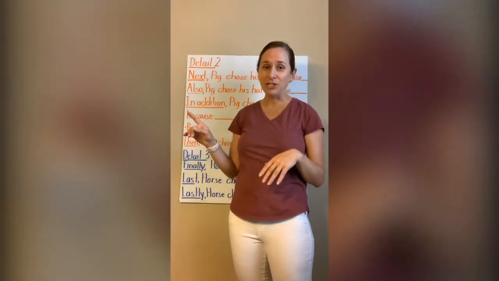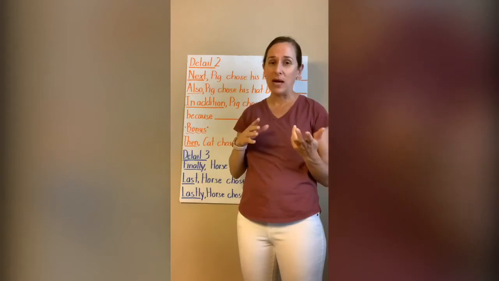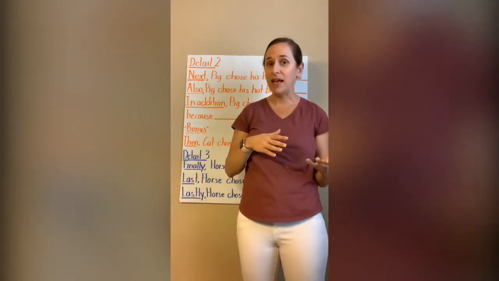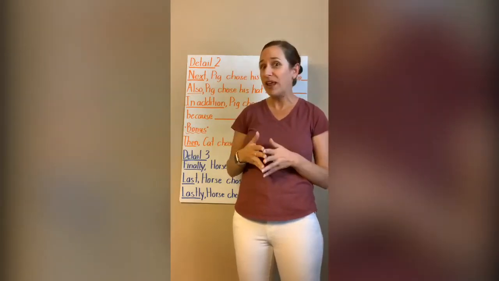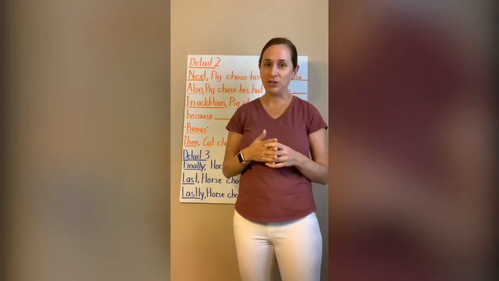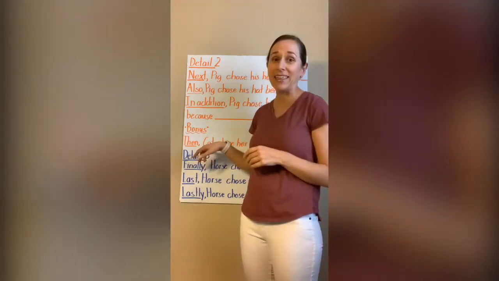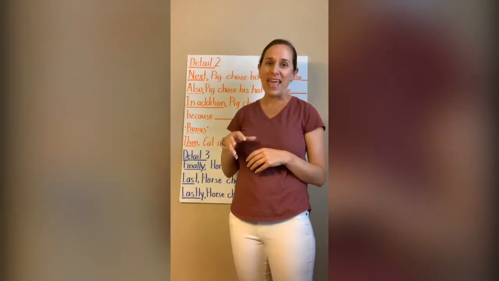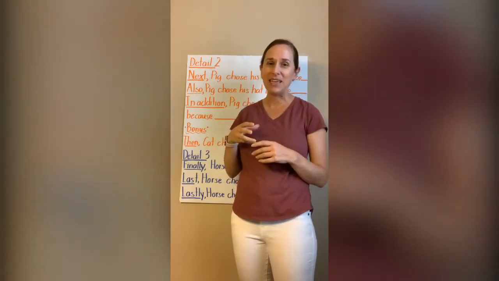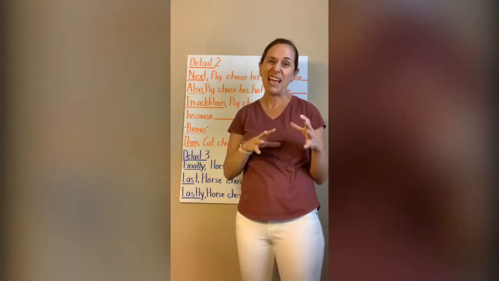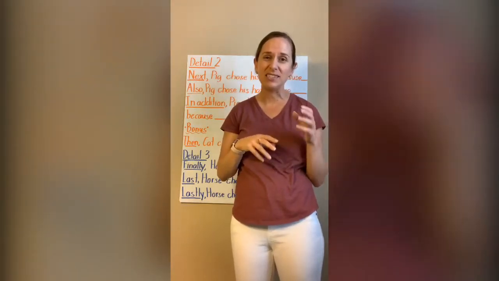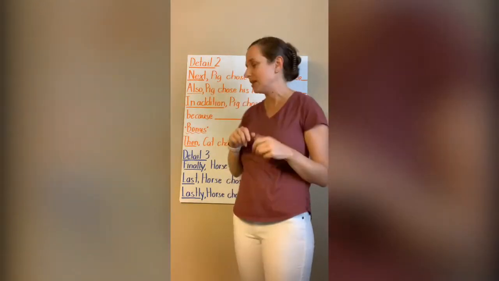What I'd like you to do is to think about who was another animal, not the last animal, but the third animal that was in the story that chose a hat. And it was actually the cat. So we're going to do a bonus sentence. It's going to be a detail in between 2 and 3. So technically this is your third detail sentence, but for today I'm going to call it a bonus sentence.